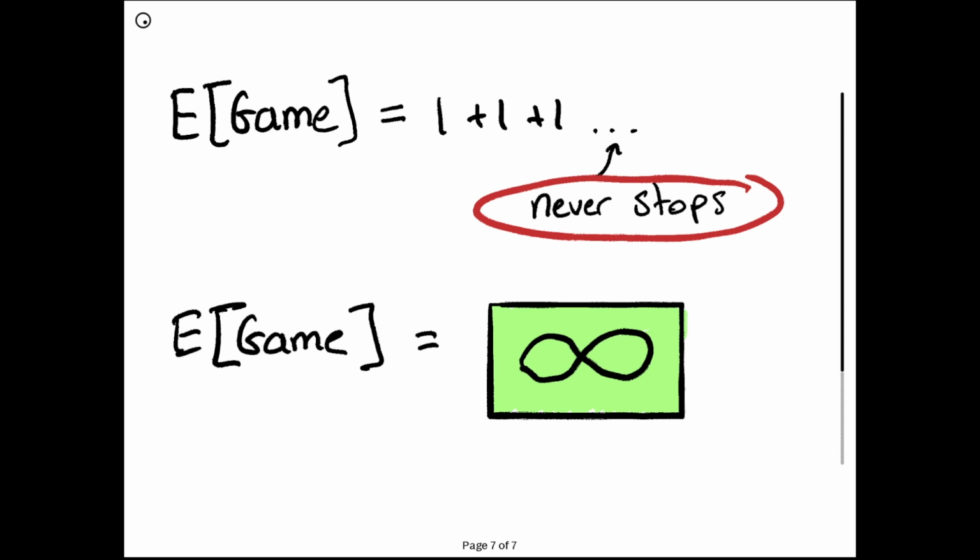Right here, we see that this will just be an infinite sum of 1s. So thus, the expectation of the game is actually infinity. The fair value of this game, the amount you'd be willing to pay for this game, is infinite. And this is quite paradoxical because there's a very high chance, 50% chance, you end up with only $2. But even in this scenario, you're willing to pay infinite money to play this game.